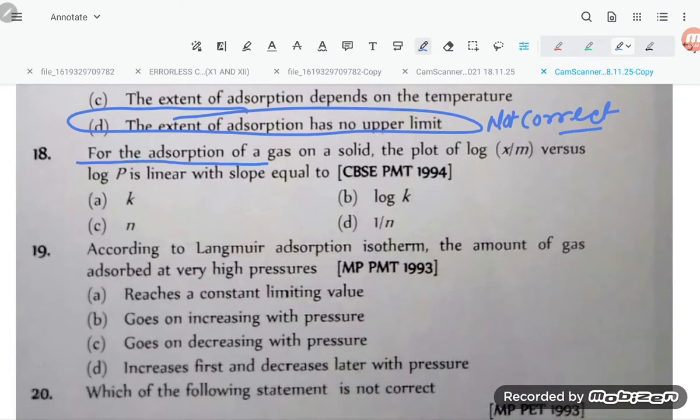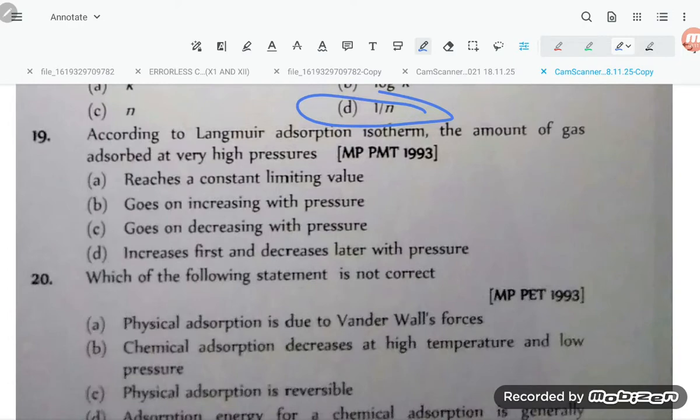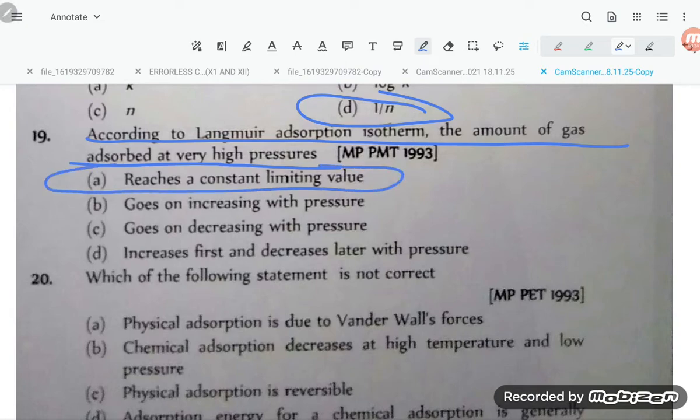For the adsorption of a gas on a solid, the plot of log x by m versus log p is linear, with slope equal to 1 by n. Okay, slope is 1 by n. So for question 18, option number D is correct. According to Langmuir adsorption isotherm, the amount of gas adsorbed at very high pressure reaches a constant limiting value. So when the pressure is very high, the adsorption, x by m, will be constant.